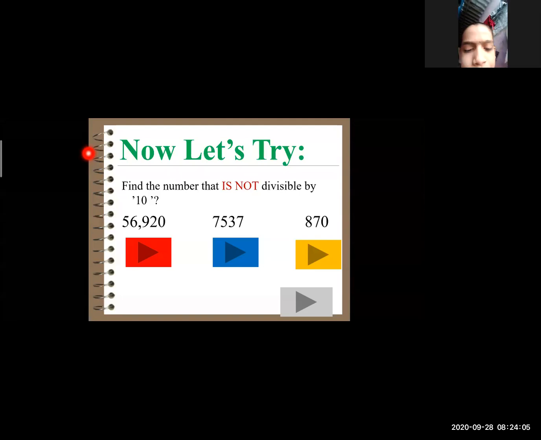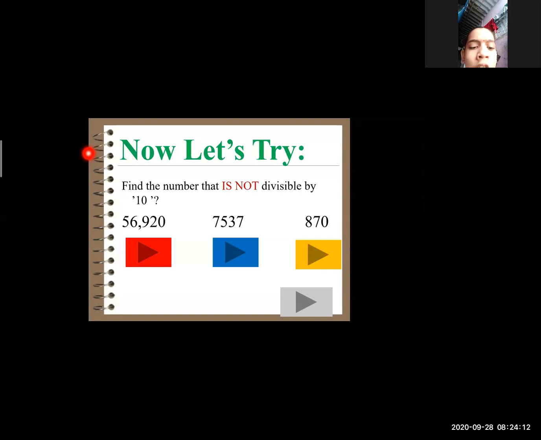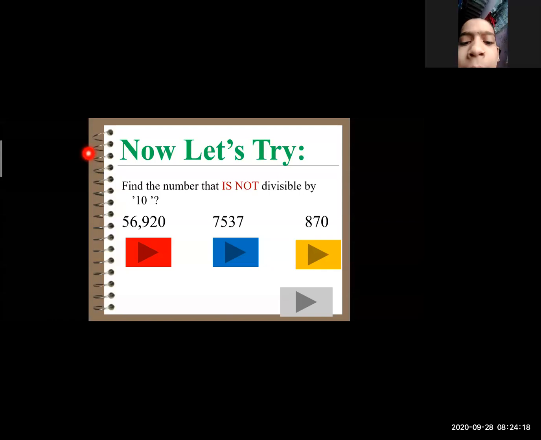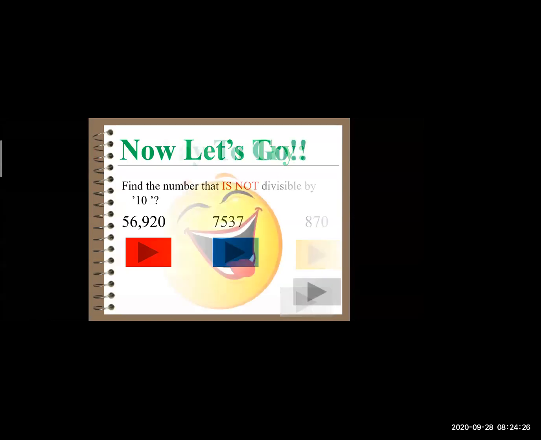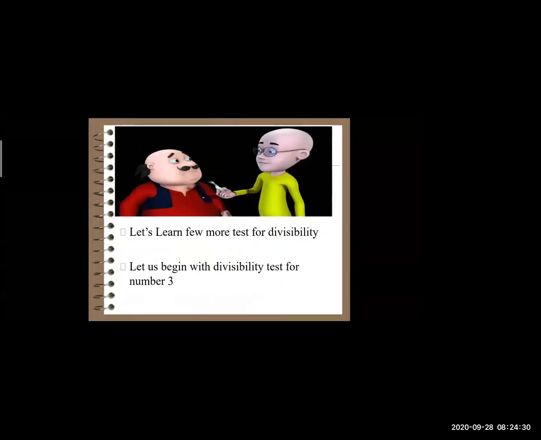Yes, sir. So are these two numbers divisible by 10 or not? Yes. 56,920 and 870 are divisible by 10. Very good. Both are divisible by 10. Very good, beta. That was a good answer. And that's the way to go to the next part.